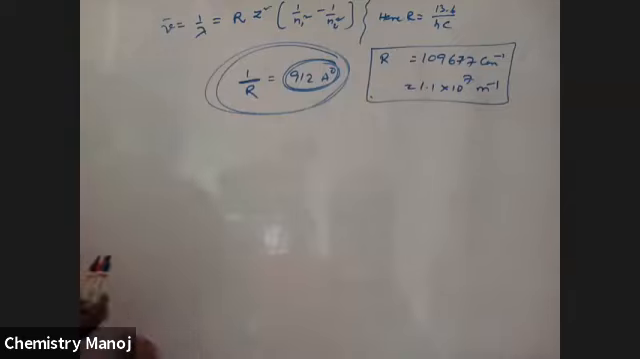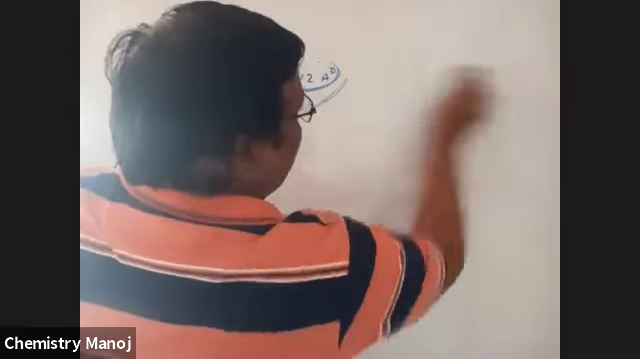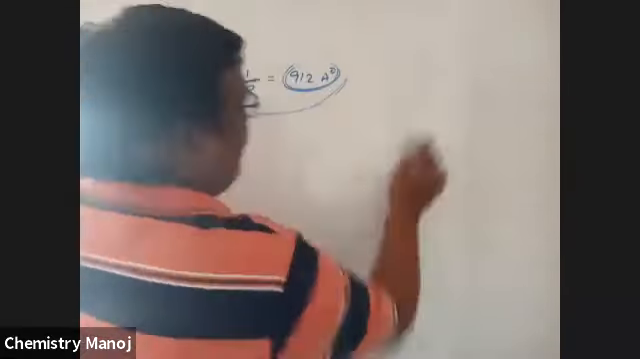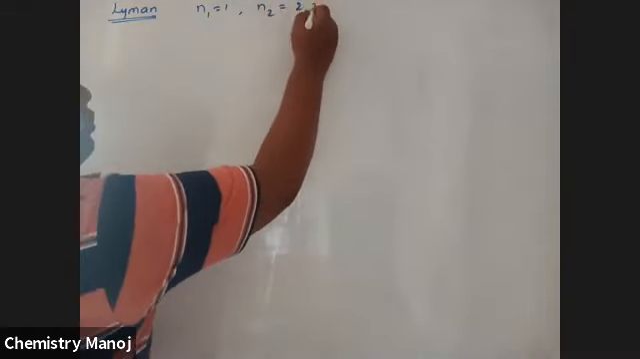So from this, the formula. Electron transition takes place from any higher orbit to the first orbit. I am going to take the Lyman series. Lyman series means the electron comes back to the first state. Therefore, N1 is equal to 1, N2 is equal to 2, 3, 4, etc. up to infinity. It is available in the UV region.